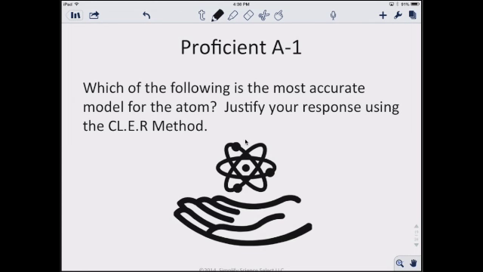So basically what we're saying is that Bohr would be the most accurate or the most precise model, because it incorporates all the other models and it has reasoning for all the other models.